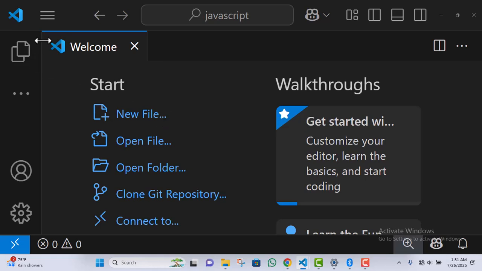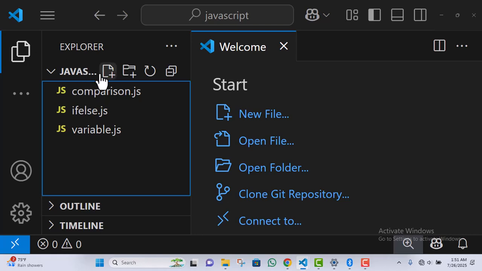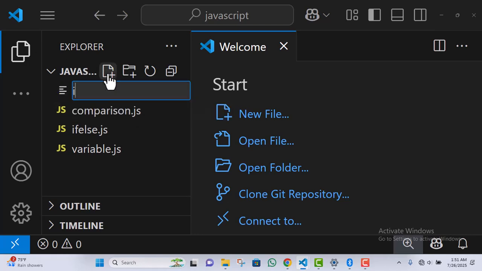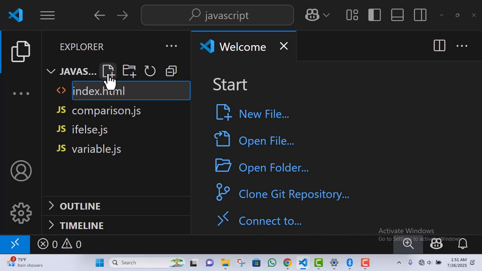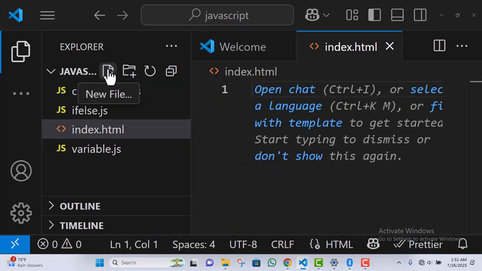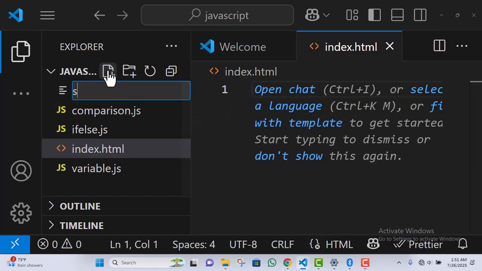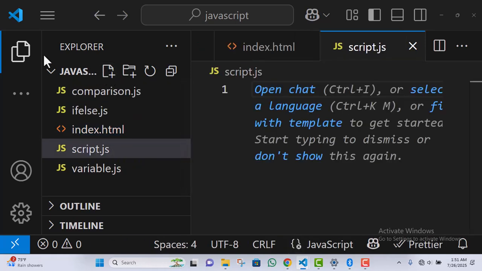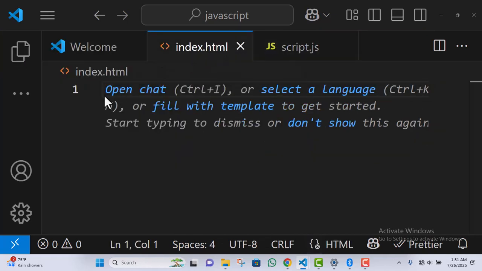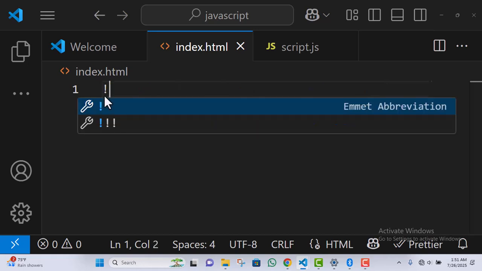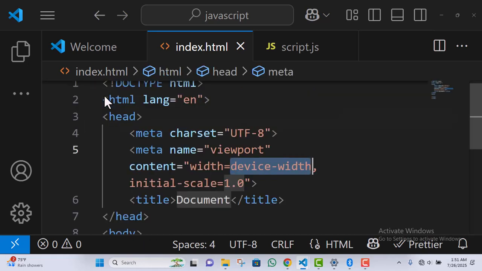So to start off, we need to create a new file. I'm going to call this index.html. I'll click enter. Then I'll create another file, and I'll call it script.js. All right, click enter. Now the next thing I need to do is link my index.html to my script.js, but before that, let me add boilerplate, shift and 1, click enter.